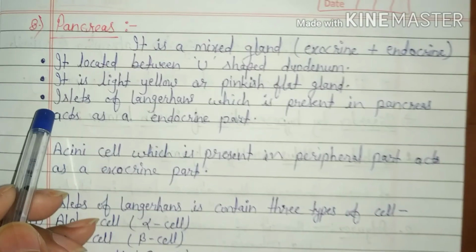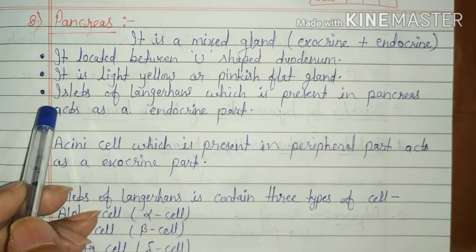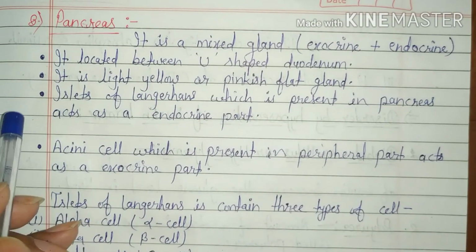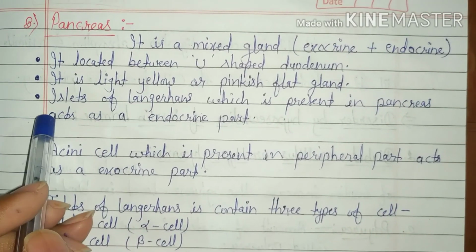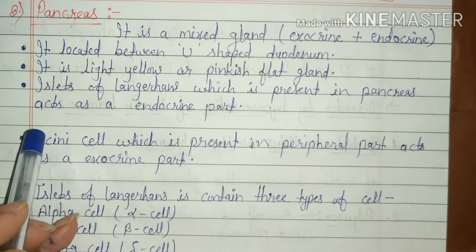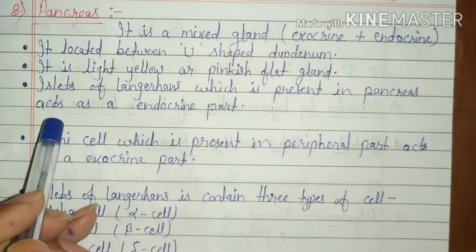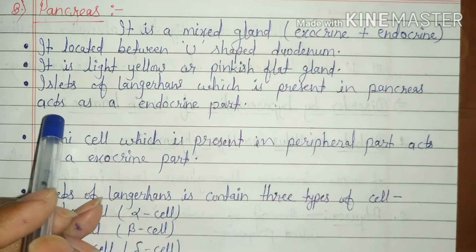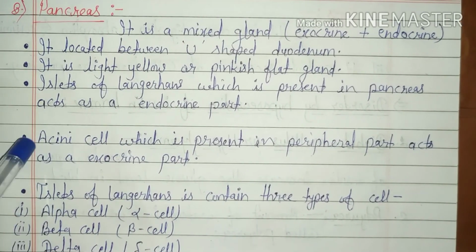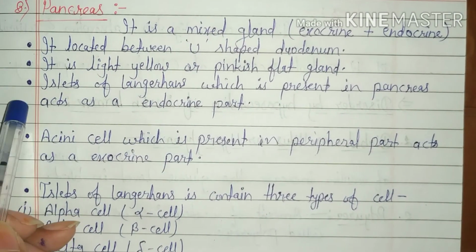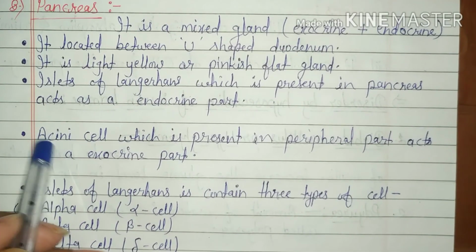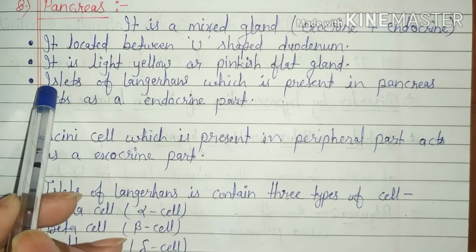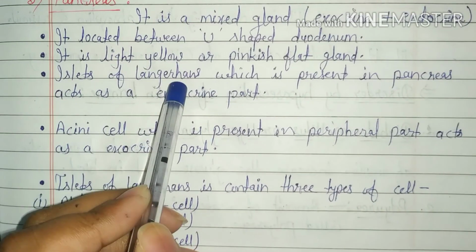Structure: it is 18 to 20 centimeters long and 60 grams in weight. Histologically, when we cut the transverse section of the pancreas, two regions show. The outer periphery region is the acini and the inner region is the islets of Langerhans.